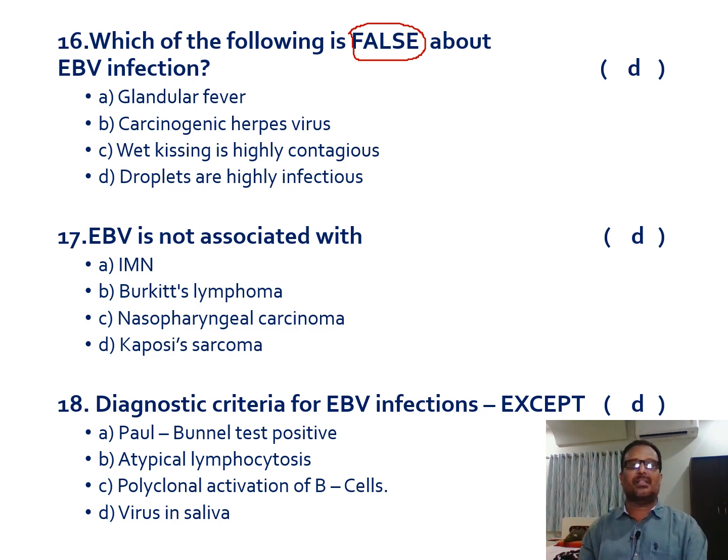And option C is wet kissing is highly contagious. Yes, this is also a correct answer, because to transmit this virus from the infected individual to a normal individual, it requires large quantities of infected material. These large quantities of infected material can get transmitted from the infected individual to the normal individual by means of wet kissing, due to transmission of salivary secretions. So wet kissing is highly contagious. That's also a correct answer. D is droplets are highly infectious.